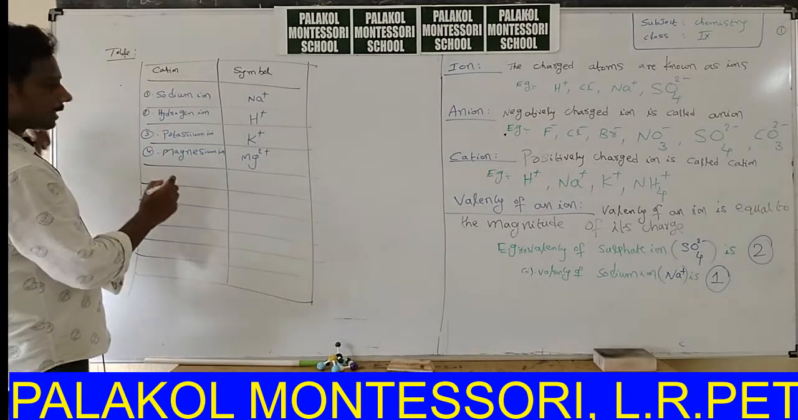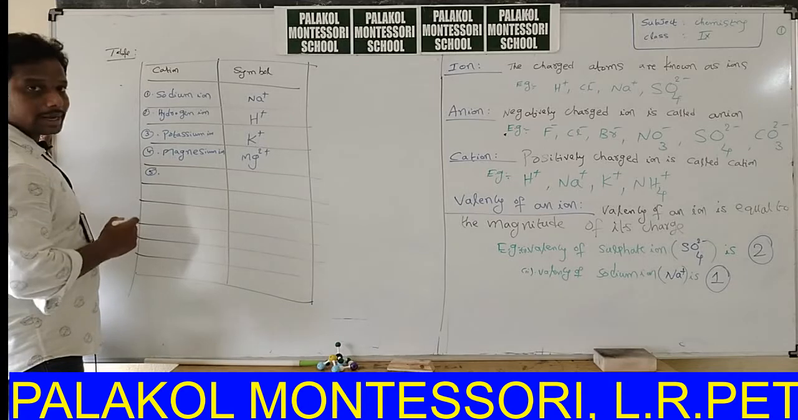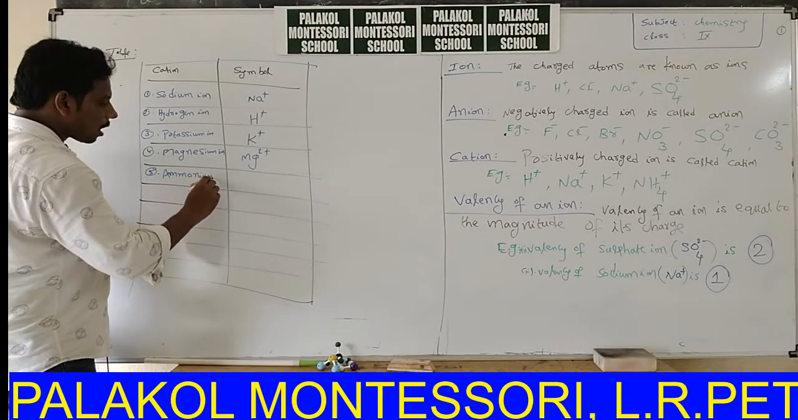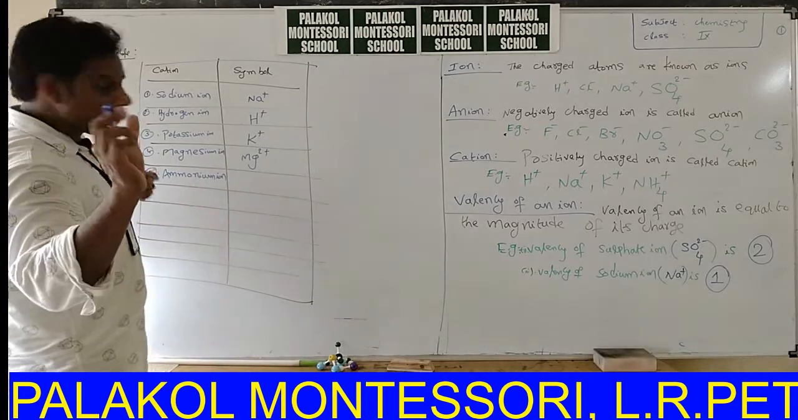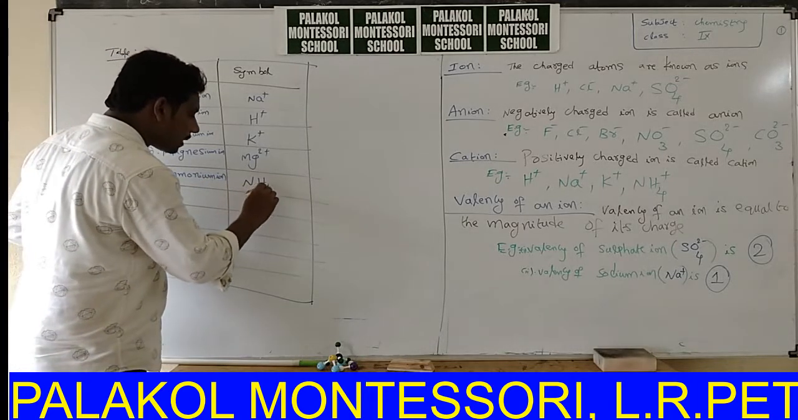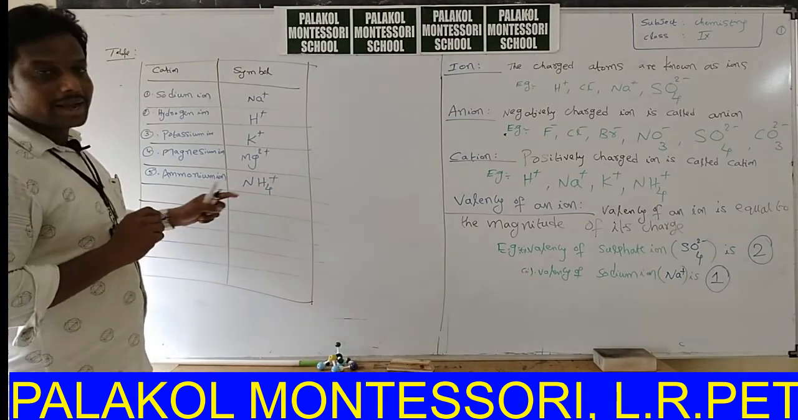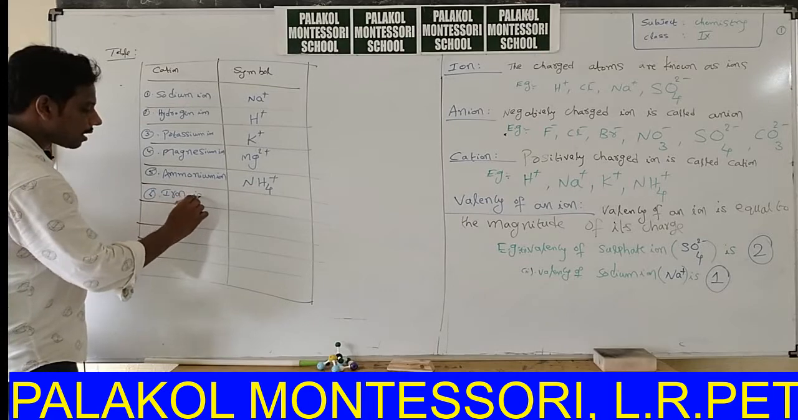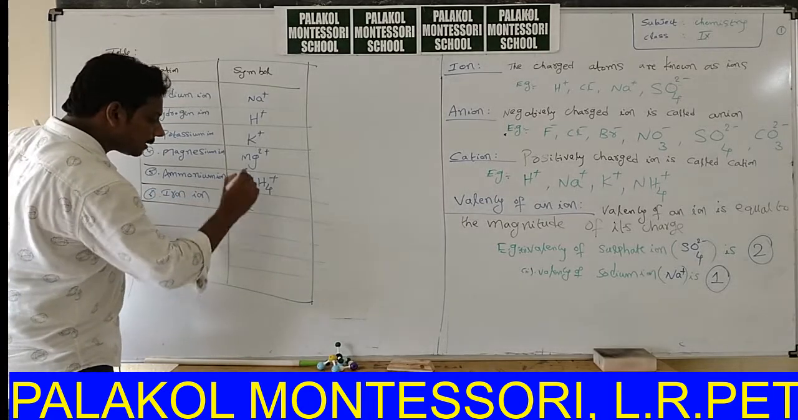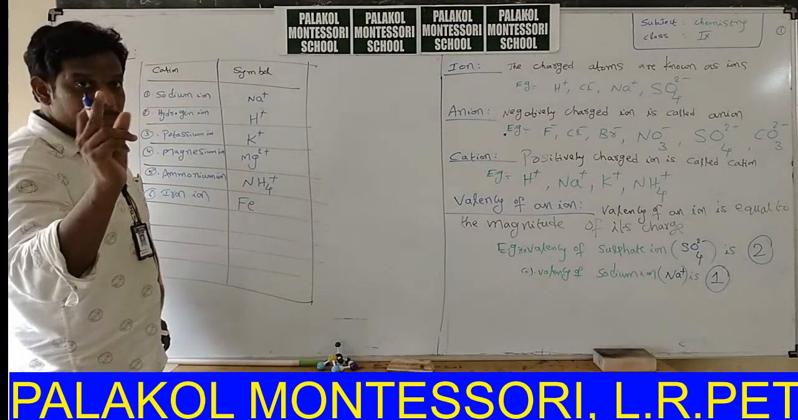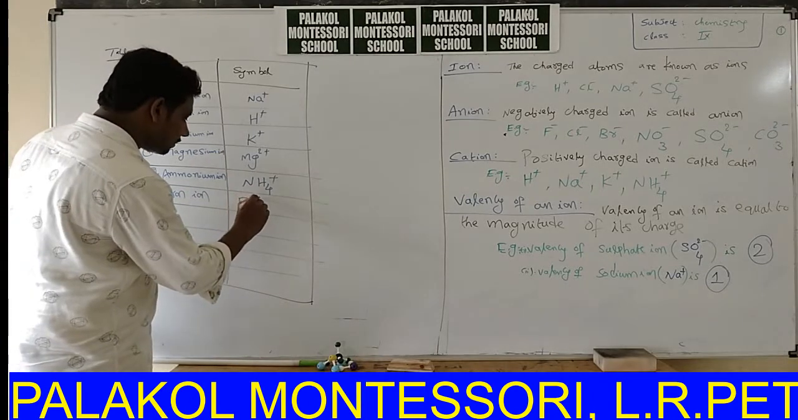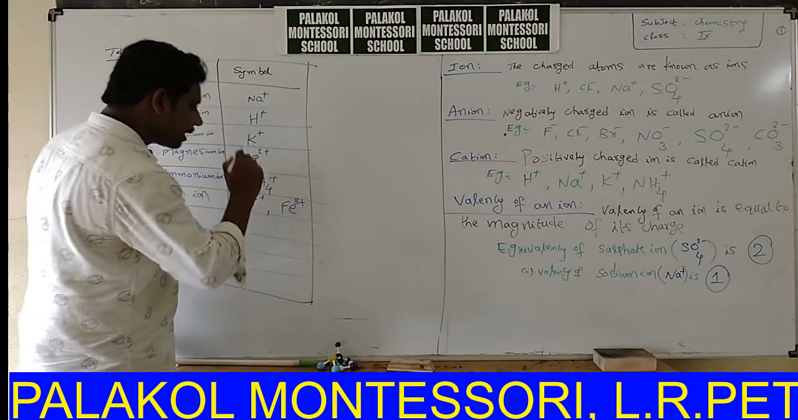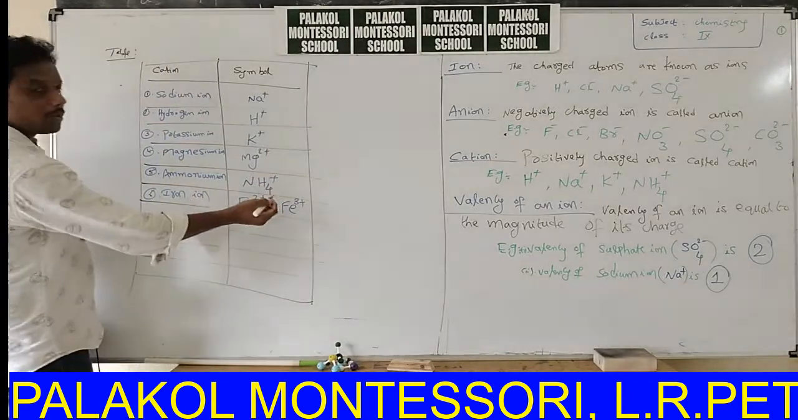Okay, next magnesium ion, Mg2+. Fifth one is ammonium ion, NH4+. Sixth one, iron ion. Iron exhibits two types of charges. Sometimes it exists as Fe2+, sometimes it exists as Fe3+. Okay, it shows variable valency.